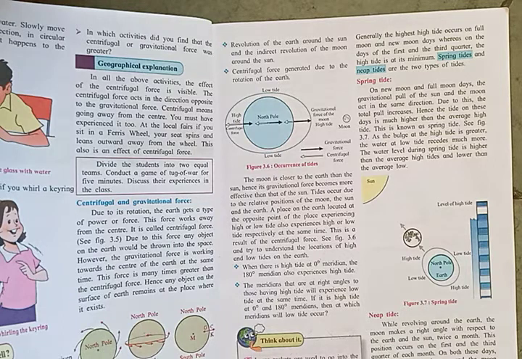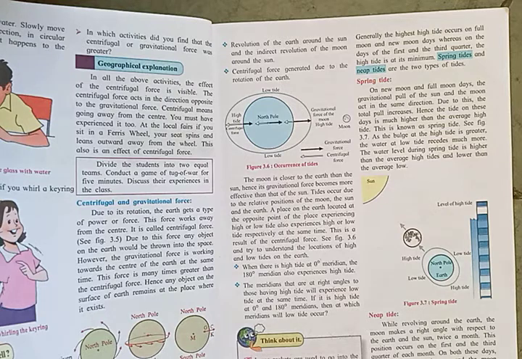Tides occur due to the relative position of the moon, the sun and the earth. A place on the earth located at the opposite point of the place experiencing high or low tide also experiences high or low tide respectively. At the same time, this is a result of the centrifugal force.